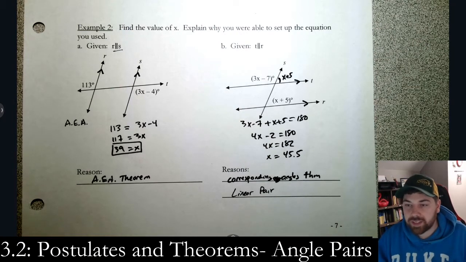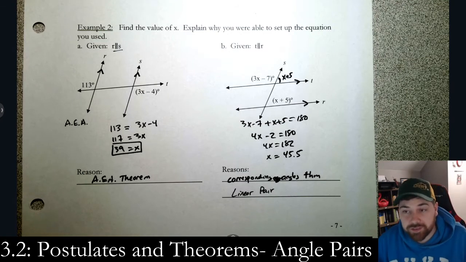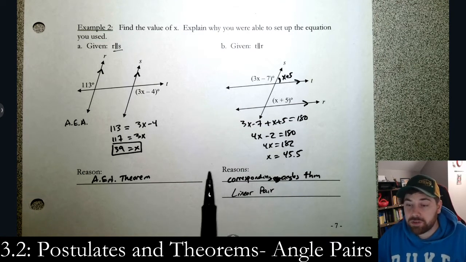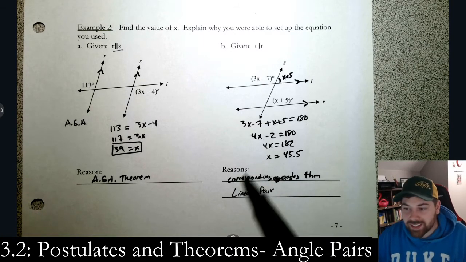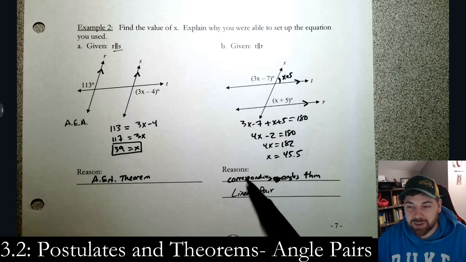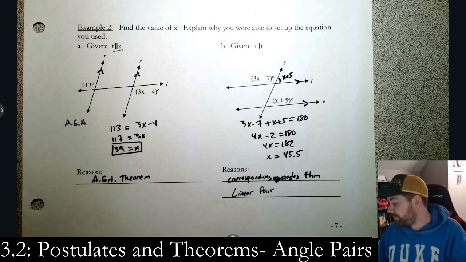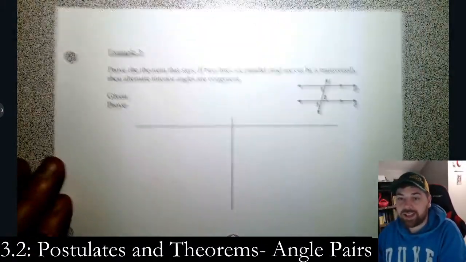Nothing crazy. These are tricky because there's 6 options of what you could have done first. Just choose one that looks good to you. Make sure you document the reason that you used, and that's good to go. Putting the reasons down should feel more natural now that we did the proof unit. It should feel right that we're saying, here's why I did this, here's how I knew it. On to the last problem.